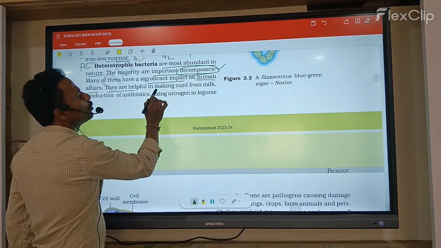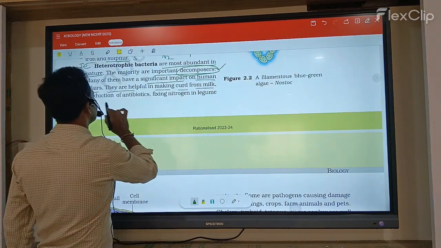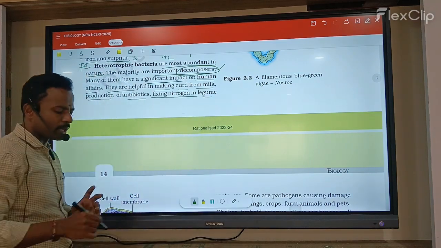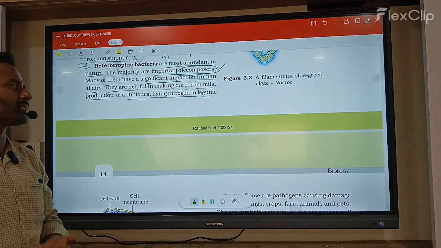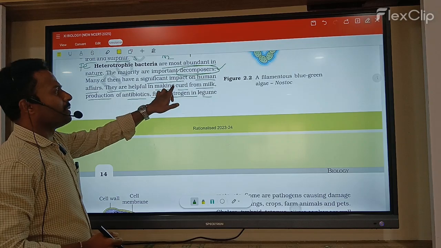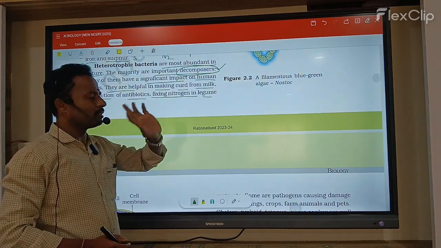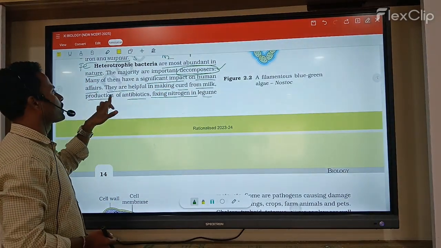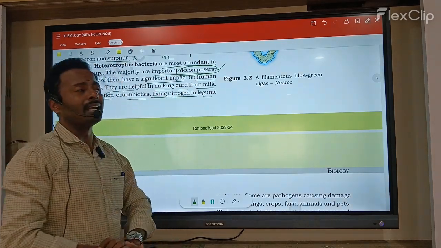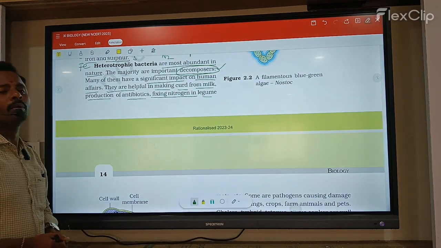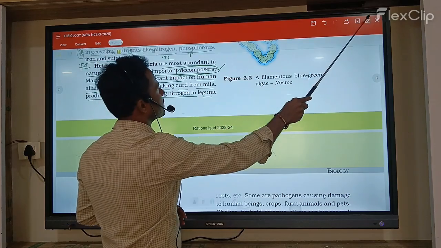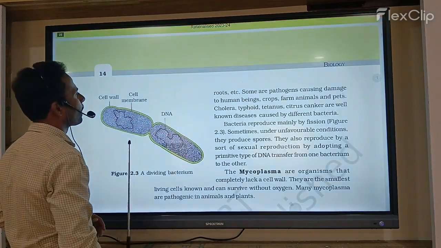They help in making curd from milk, the production of antibiotics, and fixation of nitrogen in legume plants. So the heterotrophic bacteria help us in different ways. First, they help in making curd from milk. Second, production of antibiotics. Third, the fixation of nitrogen in legume plants. These are the heterotrophic bacteria. Next,